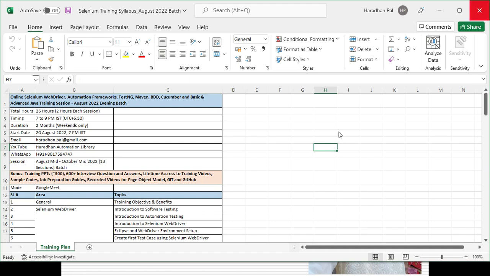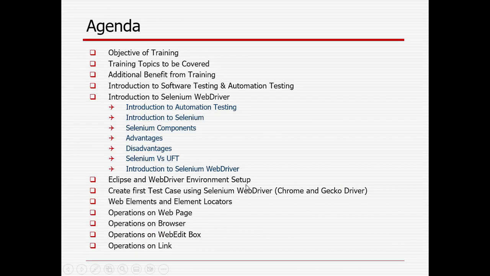Okay. In today's topic, I already mentioned the objective. The agenda is the objective of the training, what topics will be covered, and the additional benefits you will be getting. What is software testing and automation testing all about? What is Selenium WebDriver, and how you can set it up to run your first script? Then what element locators are available, and how you can operate on the web page in the browser, like an input box and a link.